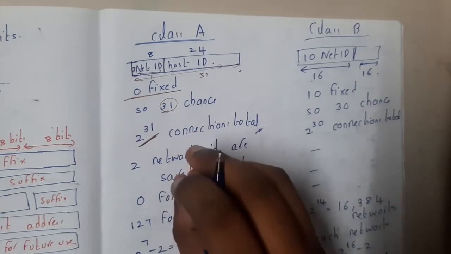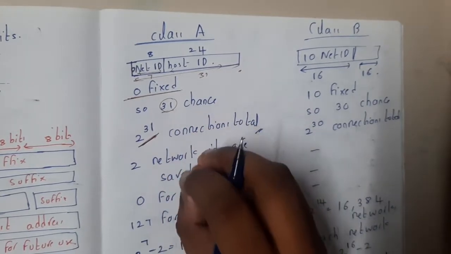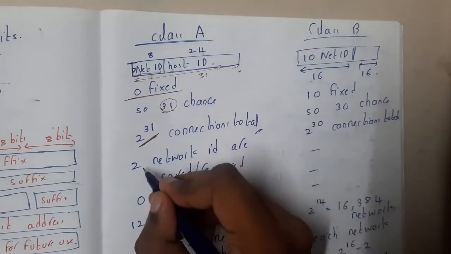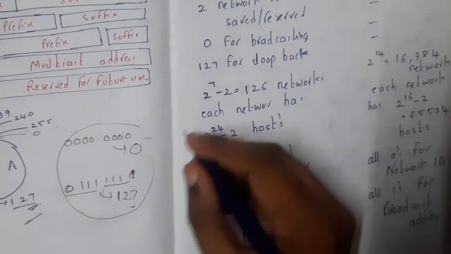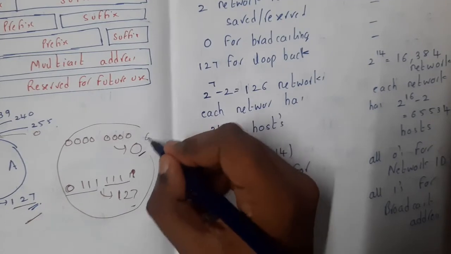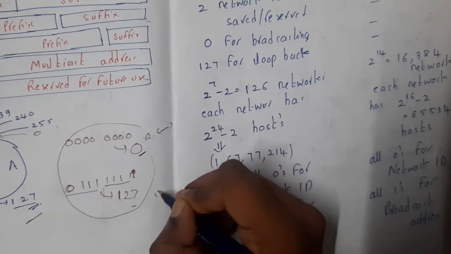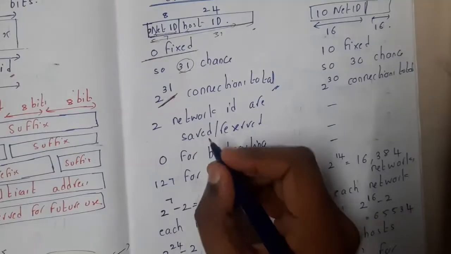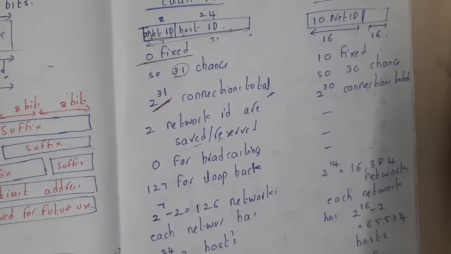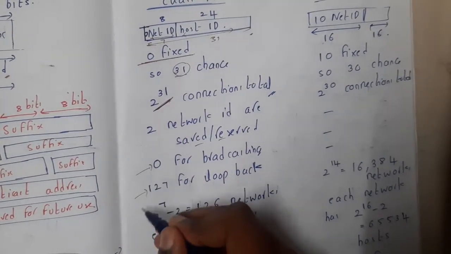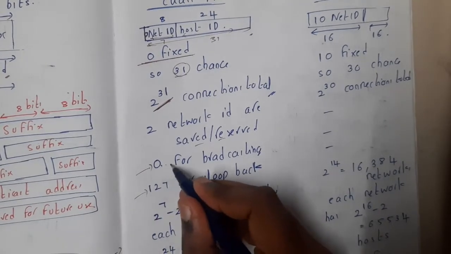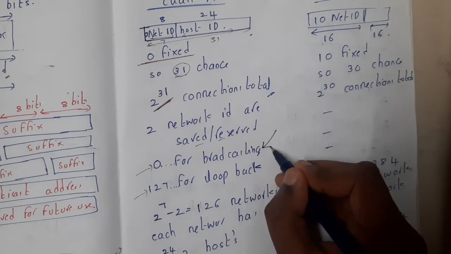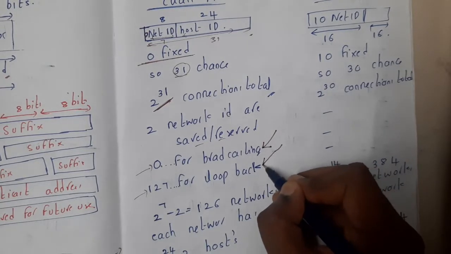And remember one more thing, guys. It is a property only in class A. In class A, two numbers are fixed: all zeros and all ones. What are those, guys? Those are nothing but 0 point all things and 127 all things. These two are reserved, guys, saved or reserved, to be clear. So 0 dot something and 127 dot something. The 0 one is used for broadcasting and 127 is used for looping.